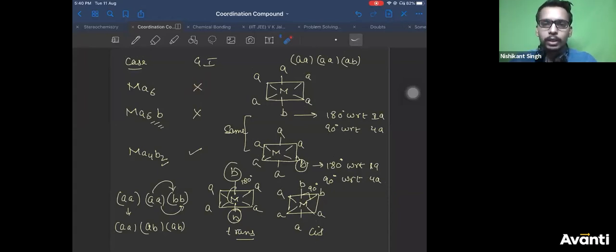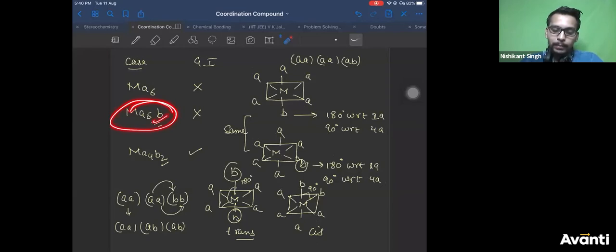Any reason why it does not give any geometrical isomers? Yes, it was a homoleptic complex. We said heteroleptic complex gives geometrical isomers. So this is heteroleptic, but still it does not show because after changing the position of B also, you are getting the same structure in terms of bond angle. Therefore, we said it does not show.